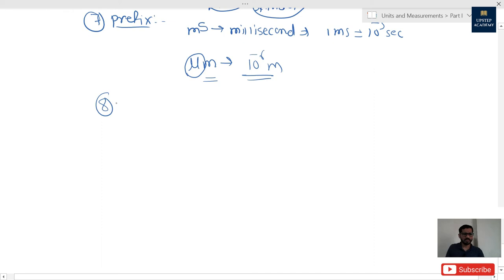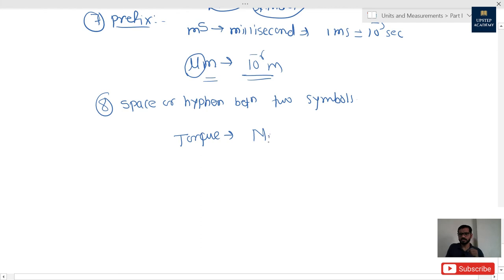Now go for the last one, that is we have to put a space or hyphen between two symbols. Okay, let's take an example. Newton meter. We should not write it joined together. We have to write it like Newton space meter or Newton hyphen meter.